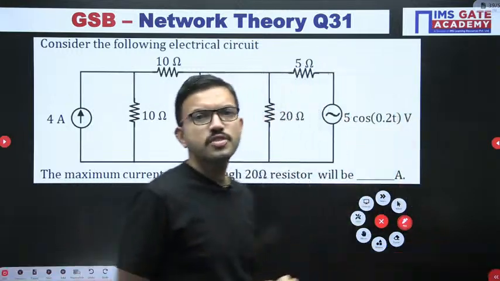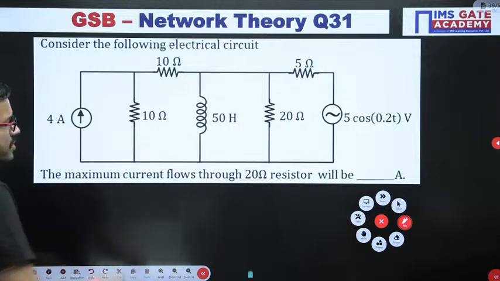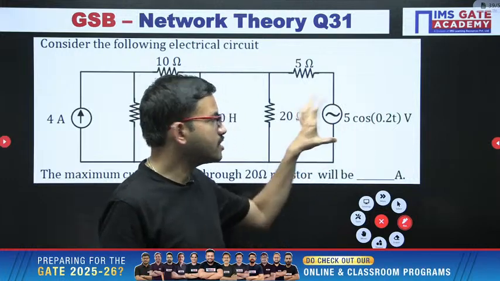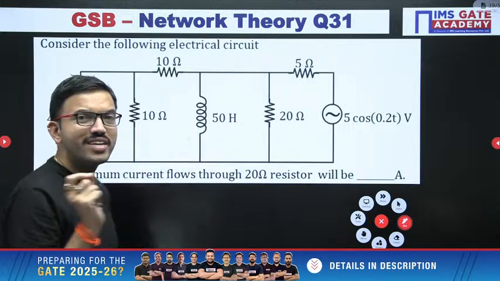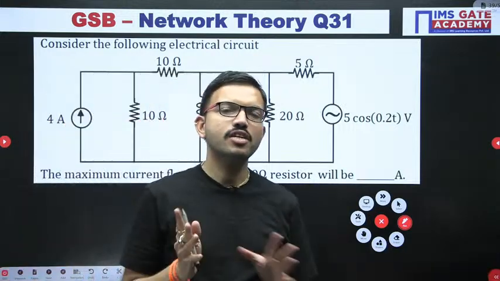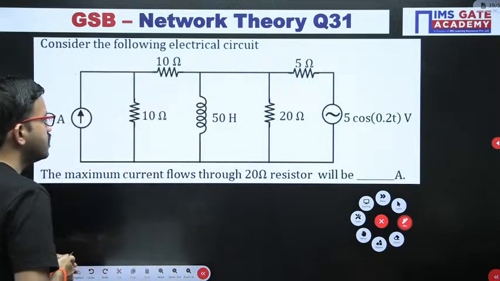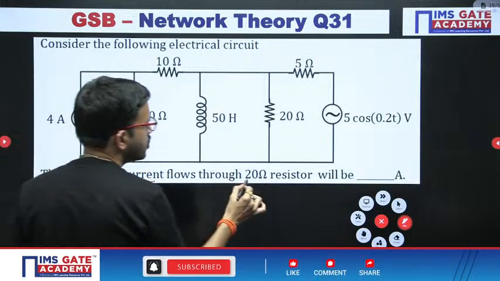Just observe here. In this question, you are having a 4 ampere source, that is a DC source. Here 5 cos 0.2 t volt, that is a voltage source, but that is an AC source. Whenever you have a combination of AC source and DC source, definitely you can solve that question by using the superposition theorem. Here in this question they are asking the maximum current that is flowing through the 20 ohm resistor.